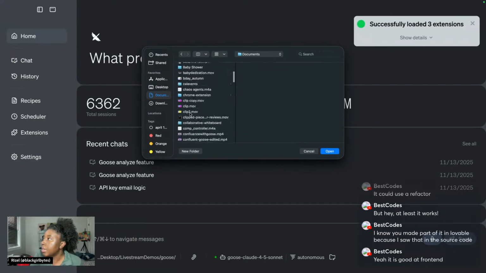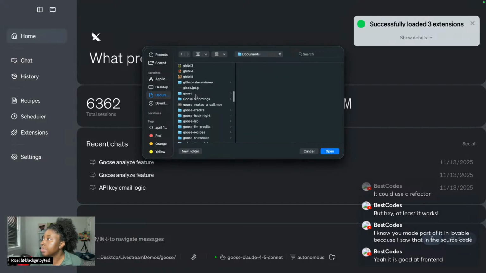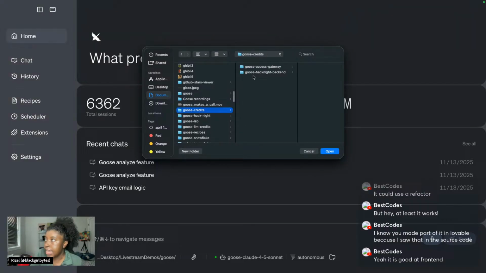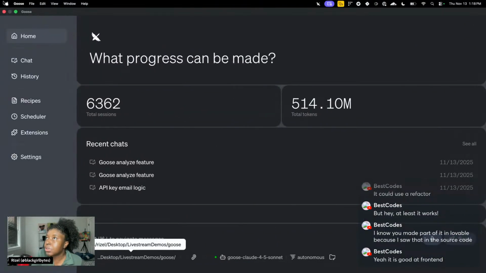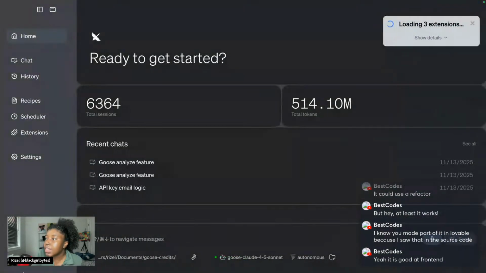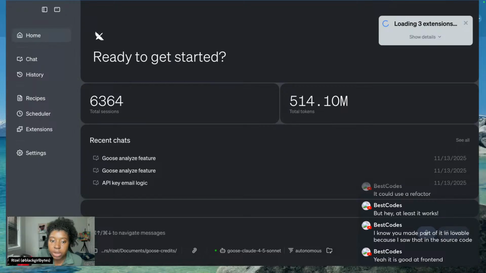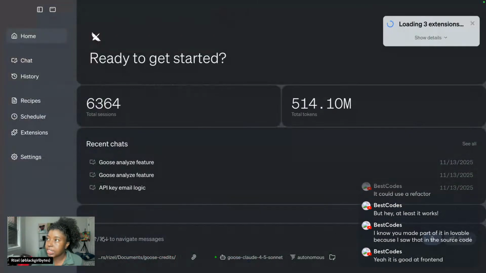I think it's called Goose Credits, and it has both of these projects. I have no clue which is which. But the thing I'm going to do is tell Goose to get a lay of the land, take a look at what's going on and understand these projects, so that it can help me further.